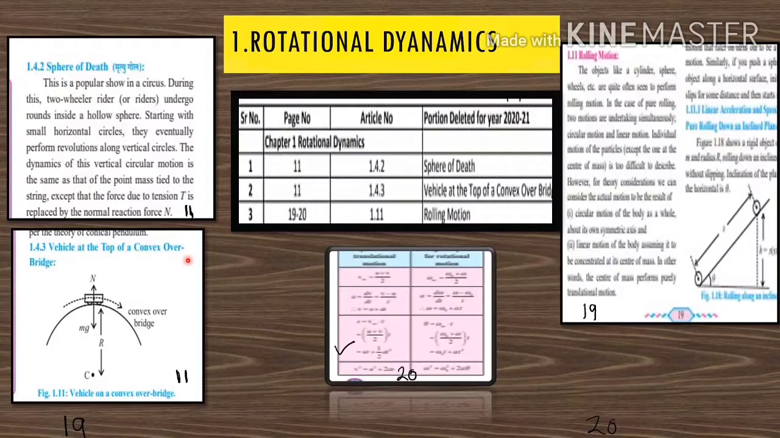On page number 19, rolling motion is completely deleted, which continues on page number 20. But on page number 20, the difference between the kinematical equations in linear and rotational motion is not deleted. You have to remember this.